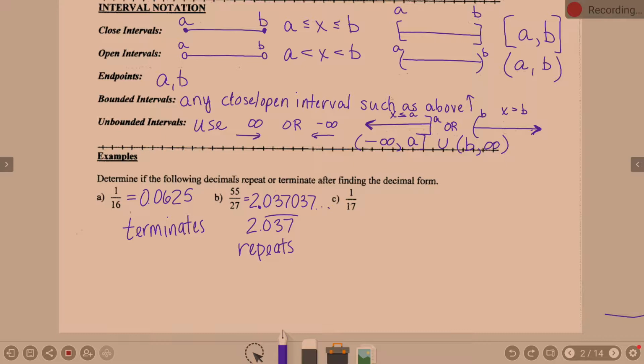Terminating? Why? 1 divided by 17. And what is 1 divided by 17? 0.058823529. So it's pretty long. Do we know where it goes after that? Here's the thing, my basic thinking here: it terminates if you can see the set number of decimal places on the calculator screen.